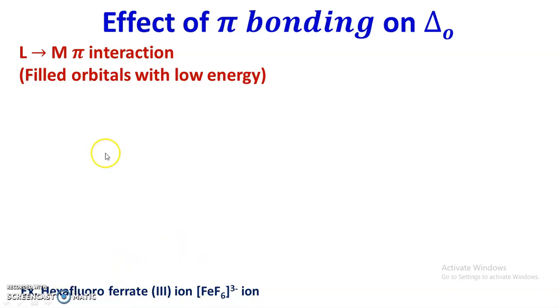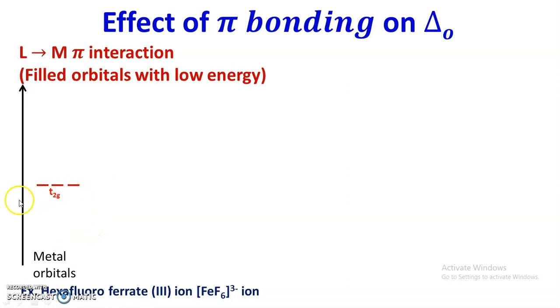We try to understand this concept by considering the molecular orbital diagram. Here energy increases from bottom to top. On the left side are the metal orbitals, especially the metal molecular orbitals we already discussed. In the metal there is a T2g orbital and there is an Eg star orbital.